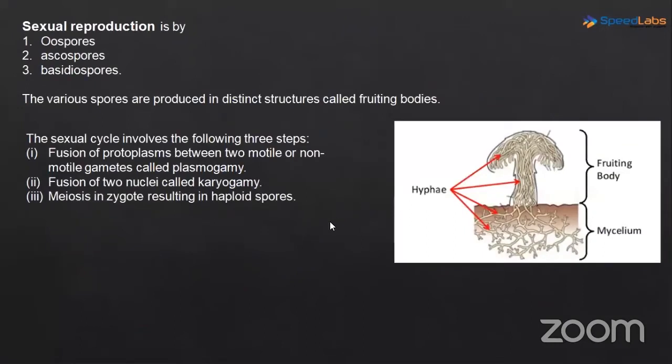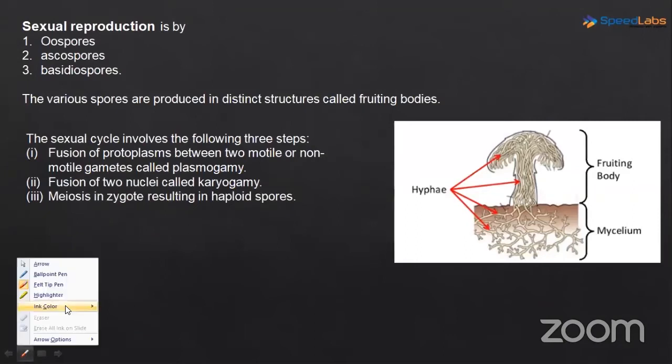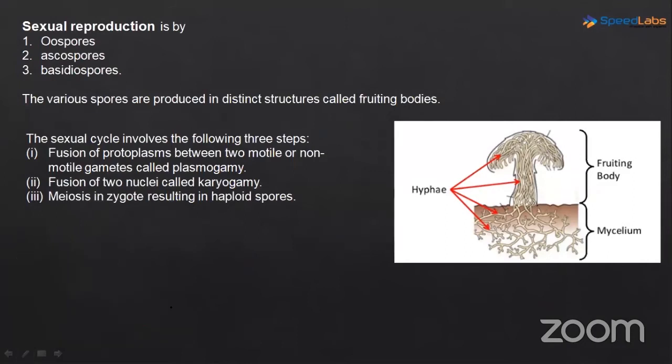Now moving on to the sexual reproduction. Okay, so we did vegetative reproduction. Vegetative reproduction was with the help of fission, the budding, and the fragmentation. Then we discussed about the asexual reproduction. In asexual reproduction, we learned the different type of spores: the sporangiospores, the zoospores, the aplanospores, and the conidia. Now coming on to the sexual reproduction.